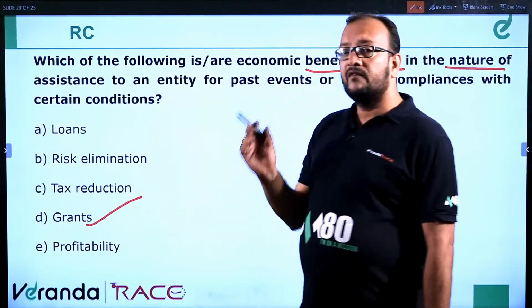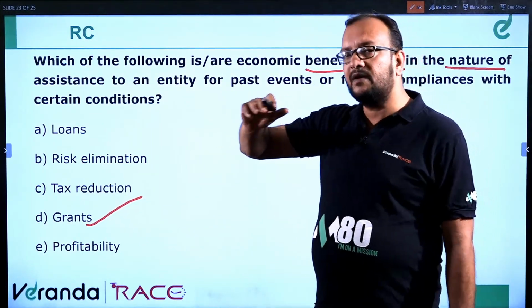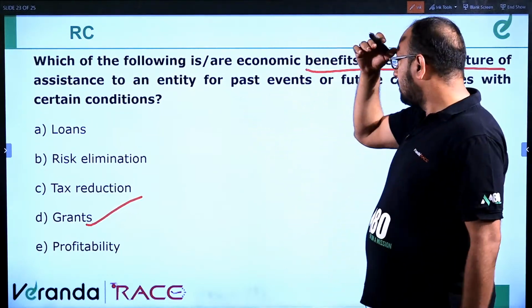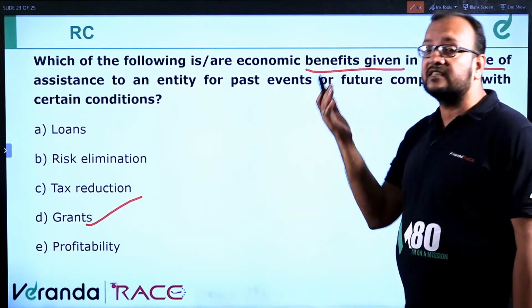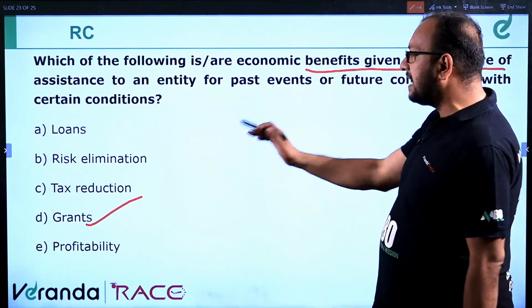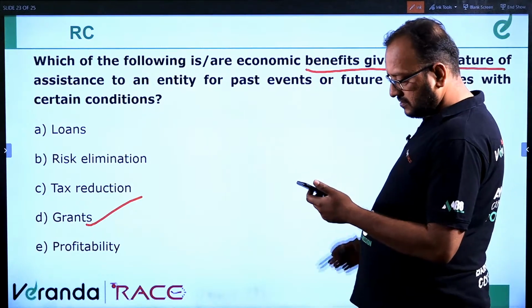So grants will be the correct answer. We'll find the exact words in the passage, but we can assume this is the correct answer because startups require certain assistance, and it's an entity for future and past events.